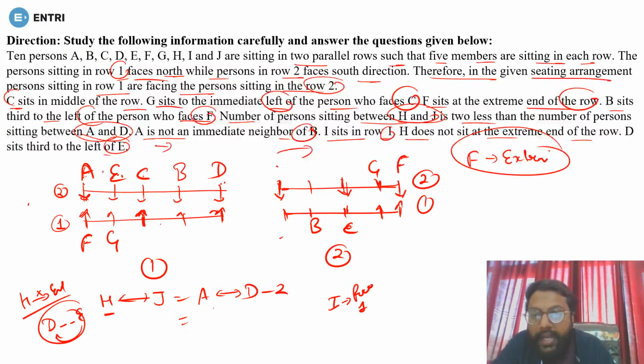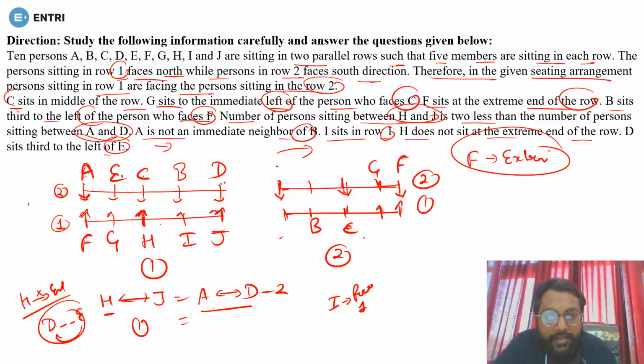Now between A and D there are 3 persons. So between H and J you need only one, because between A and D it is 3, minus 2, it will be only 1. H and J should be at these two positions, but H can't come at the end. So H will be here, J will be here, and I will be here, because I is one of the persons to be in the row.